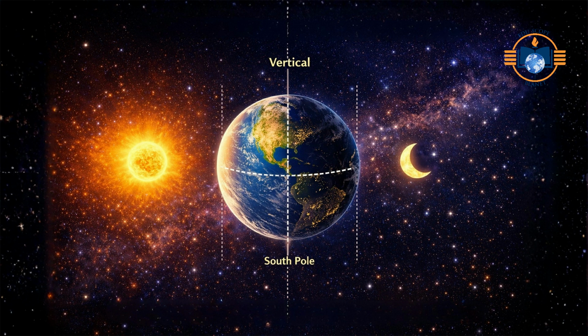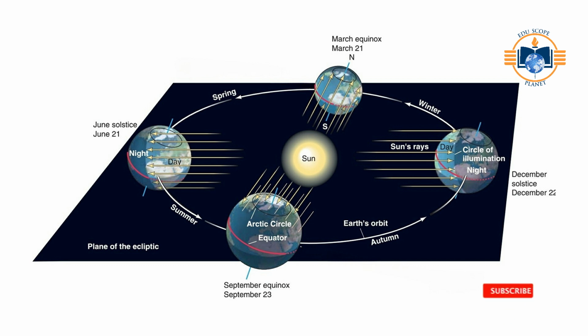Without the inclination of the Earth's axis, both hemispheres would receive equal sunlight throughout the year. There would be no seasonal change. The concept of summer and winter would not exist. Variation in the length of day and night.